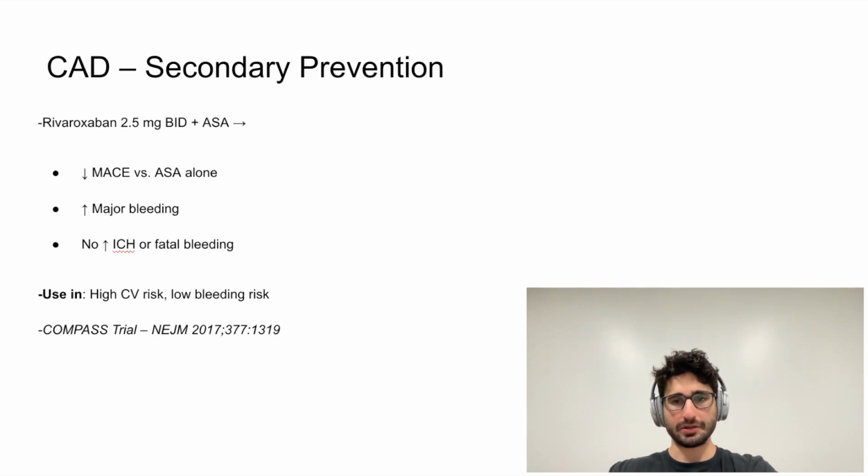Now let's go over CAD secondary prevention. In the COMPASS trial, combining very low dose rivaroxaban with aspirin significantly reduced the risk of major cardiovascular events compared to aspirin alone. Now, while this approach increases major bleeding, it did not increase fatal bleeding or intracranial hemorrhage. So it is going to be a strong option for patients with stable atherosclerotic disease who are at high ischemic risk but low bleeding risk.